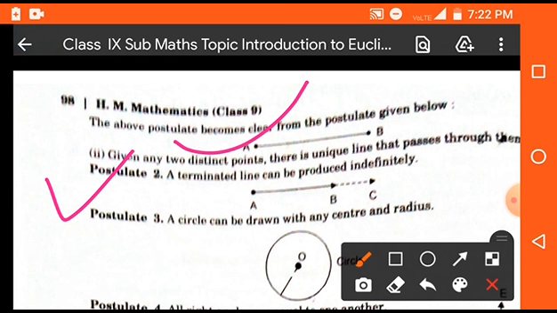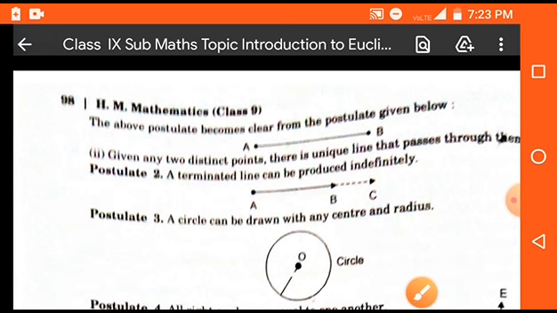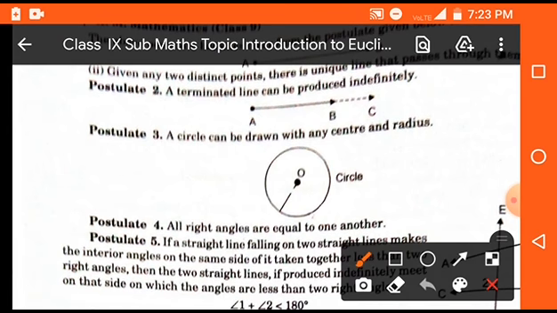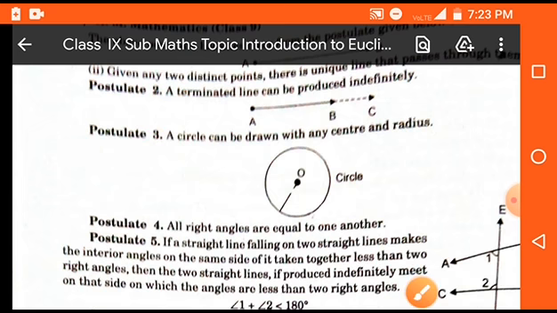Postulate number 2, a terminated line can be produced indefinitely. That means if any line is terminated, then we can produce this line as much as we like. Clear? Third one is, a circle can be drawn with any center and radius. We can draw any circle whose center and radius are different.